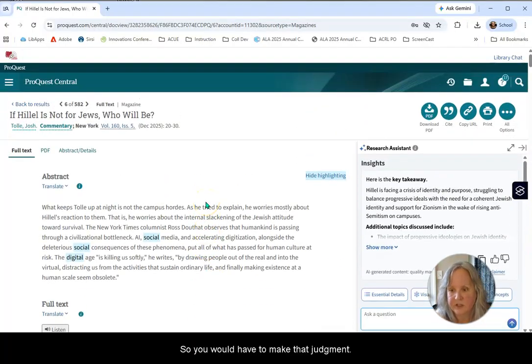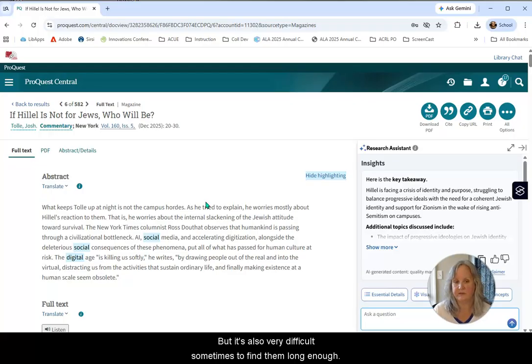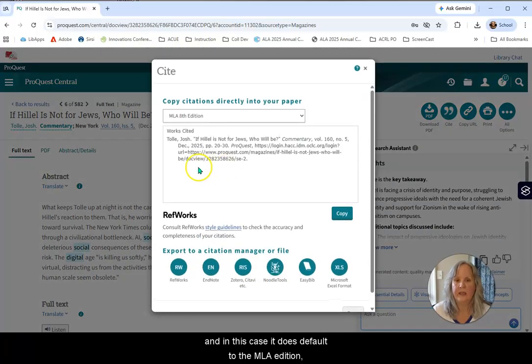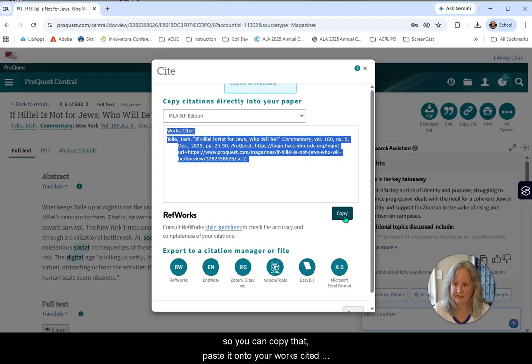So you would have to make that judgment, but it's also very difficult sometimes to find them long enough. So you might want to download this one and hold on to it while you maybe look for a couple more. If you do like the article, you can go over here to Cite. And in this case, it does default to the MLA edition. So you can copy that, paste it onto your works cited working document.